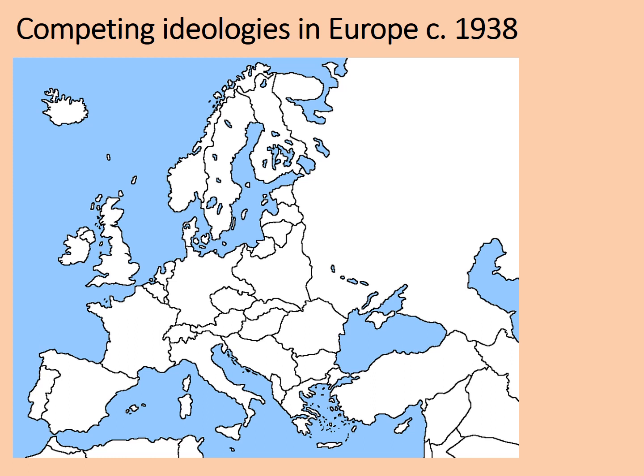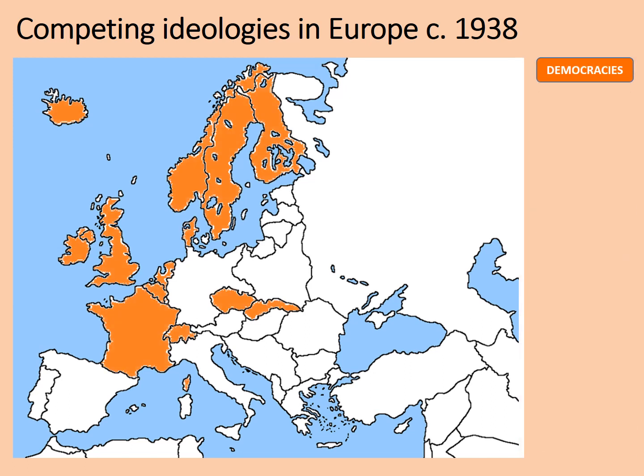Let's have a look at the competing ideologies in Europe in around 1938. Again, by ideologies, we're just looking at the sort of worldview and the political system that these places operated under. In order to complete this task, you'll need a map like the one on the screen. I've included a link in the description of this video to one such map, or your teacher may be able to provide you with one. Whatever, try and get yourself a copy of that map to begin with, or else you could complete it as a colour-coded list of different countries.